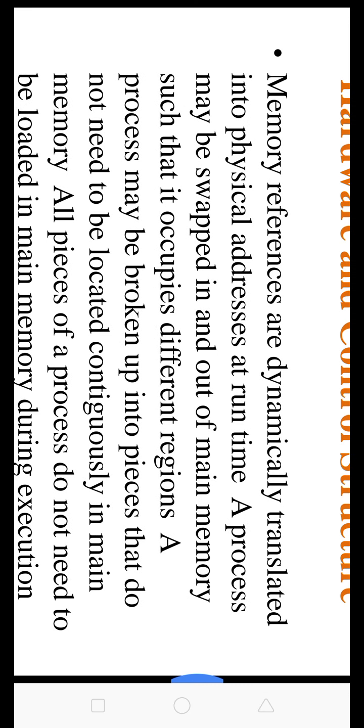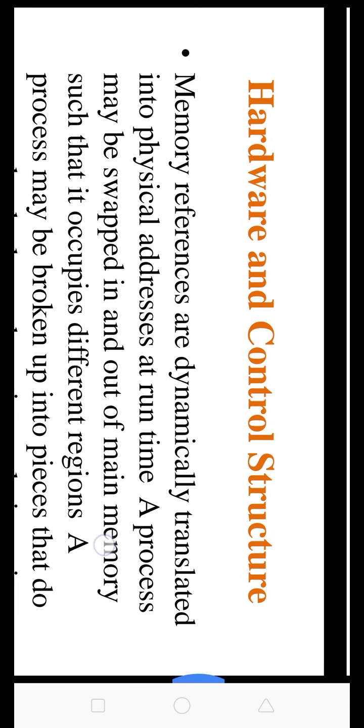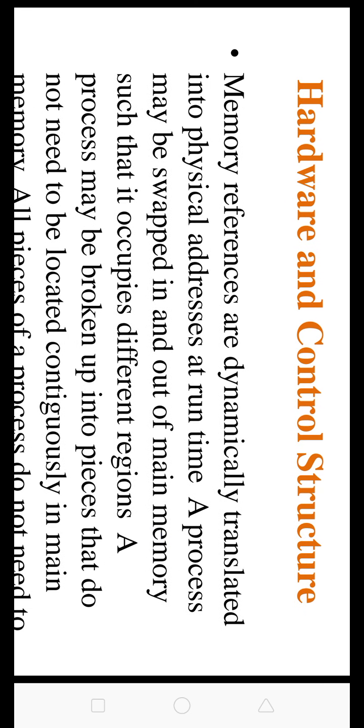During execution of the program, the operating system brings into main memory a few pieces of the program. The resident set is the portion of the process that is in main memory. An interrupt is generated when an address is needed that is not in main memory.